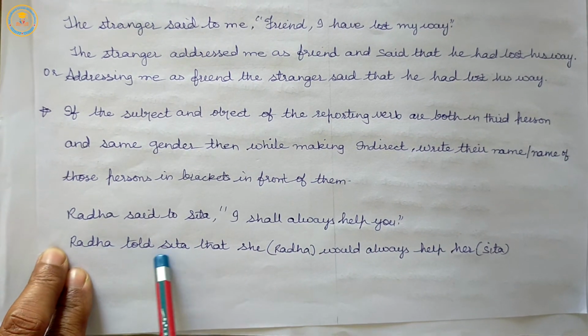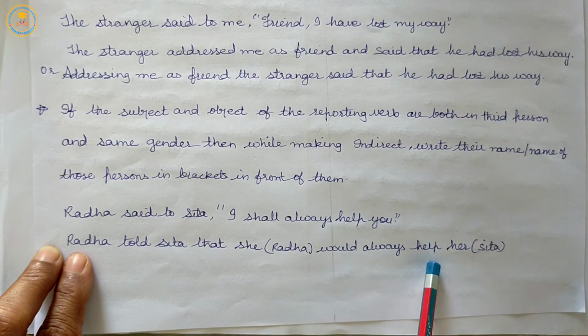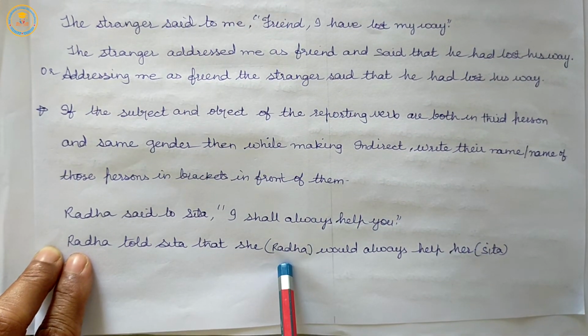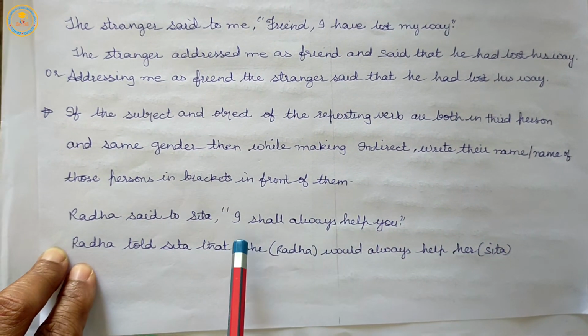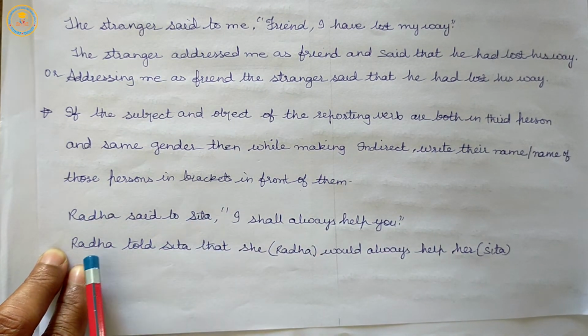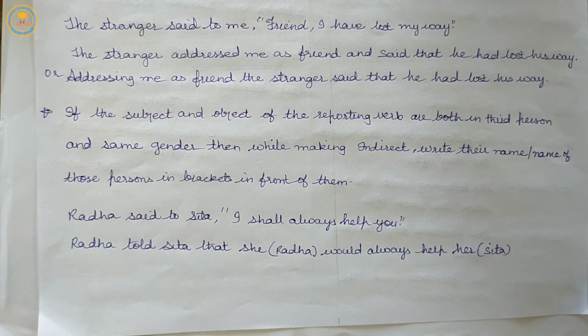So Radha told Sita that she would always help her. Here "she" stands for Radha and "her" for Sita. So I is Radha, you is Sita. So Radha told Sita that she would always help her.